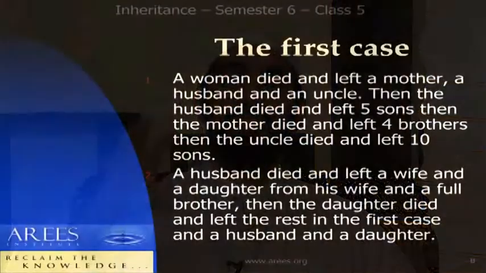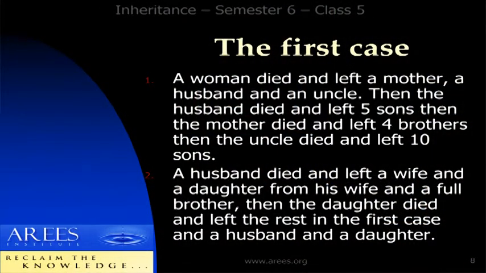That is 15. The sons who got 1 from the first case, their case was multiplied by 3. So each one of them got 3. 1 times 3, that is 3. They are 5: 3 plus 3 plus 3 plus 3 plus 3. That is 15. Plus the 15, the share of the mother and the uncle, the case is correct. That's how you do it. The second case.